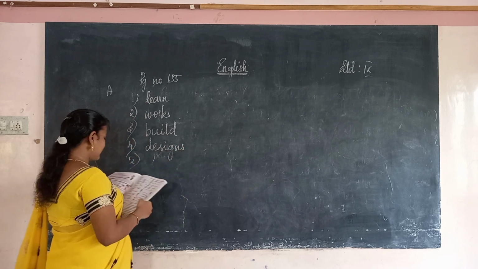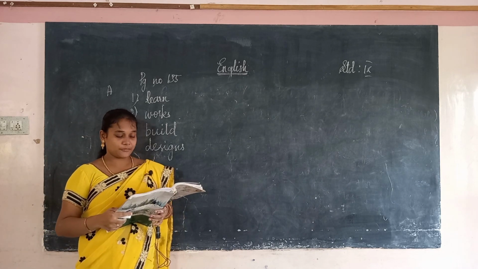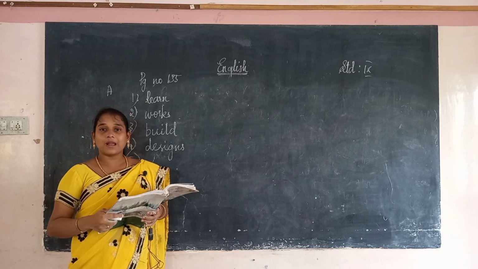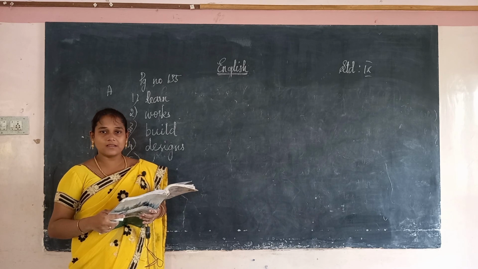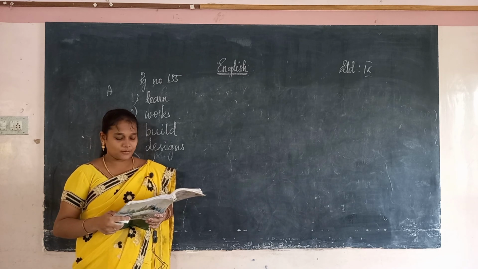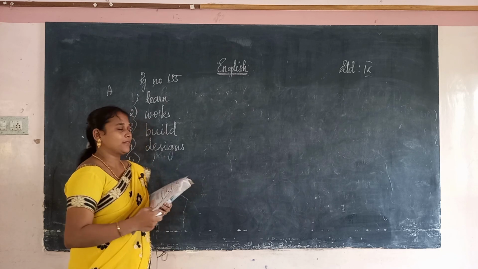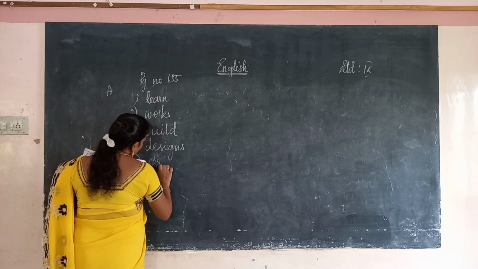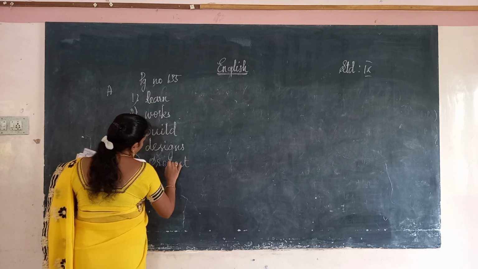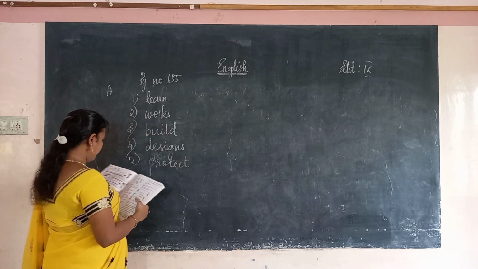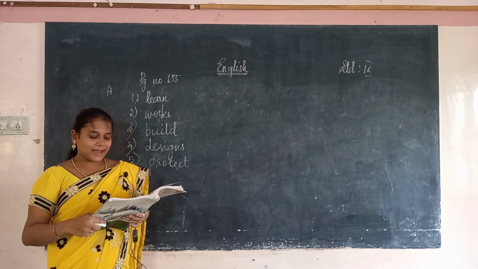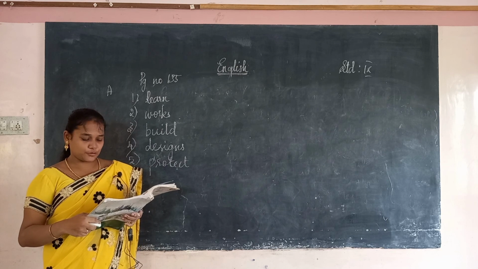The fifth one, the Himalayas dash India from the cold wind. The Himalayas is a group of mountain ranges, so it is in plural form. Protect or protects? The answer is protect. Then the sixth one, it always dash here in the afternoon.